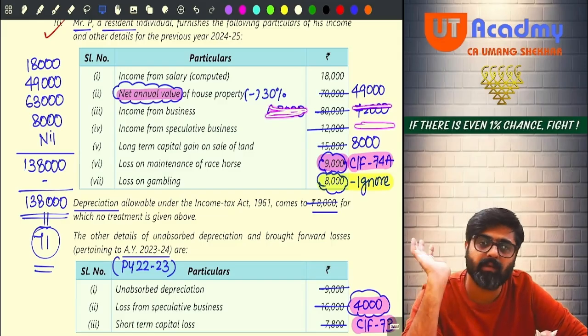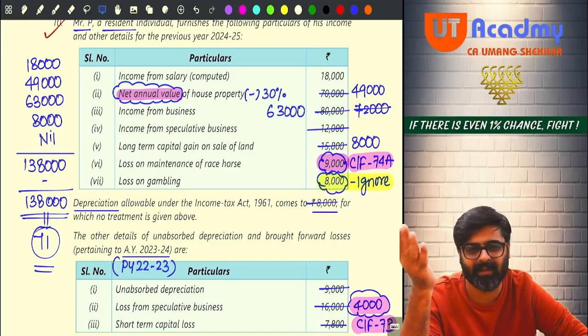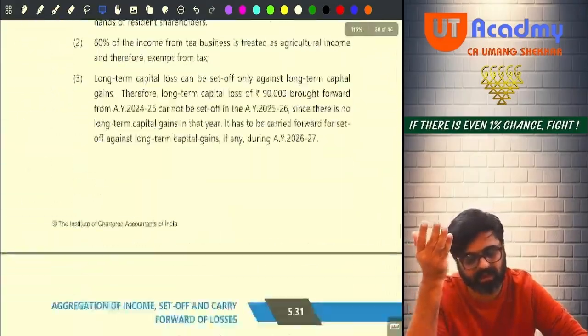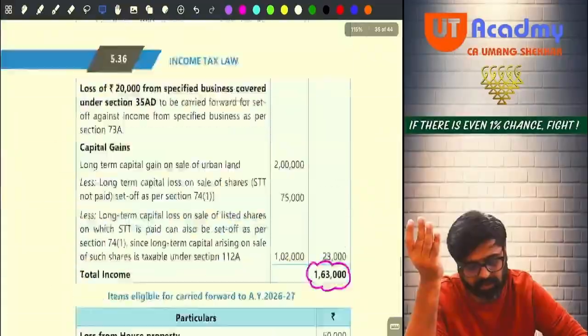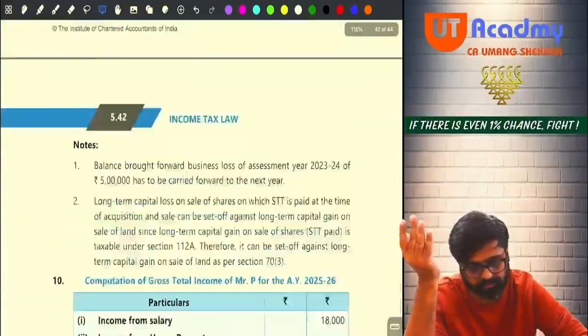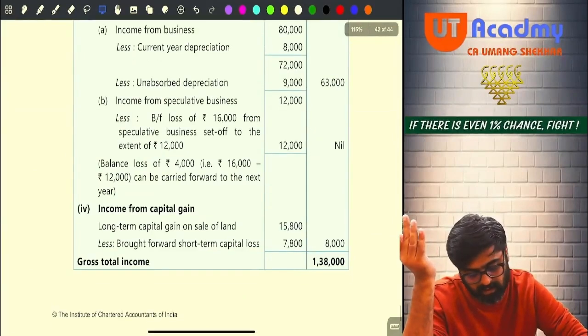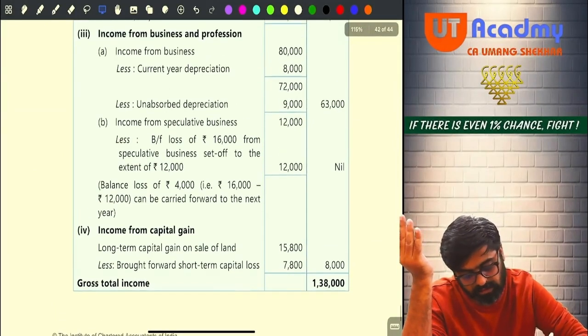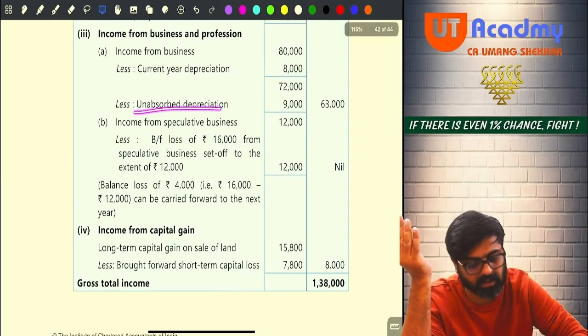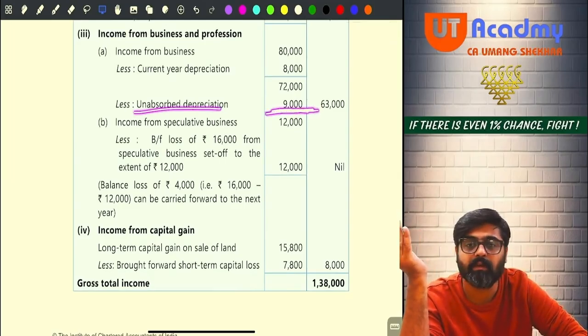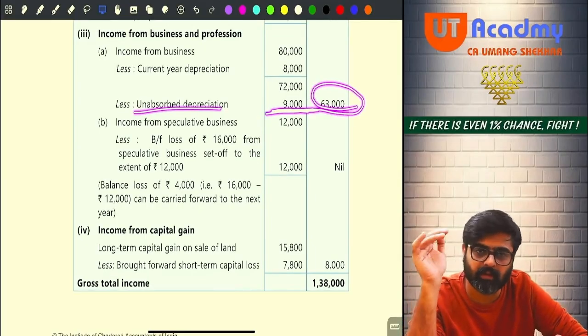So what will happen now? See, in the exam, in this question, I'll tell you what ICAI has done. This was your 10th question. ICAI has adjusted that unabsorbed depreciation against your business income. If you do it against the other income also, it is also correct.